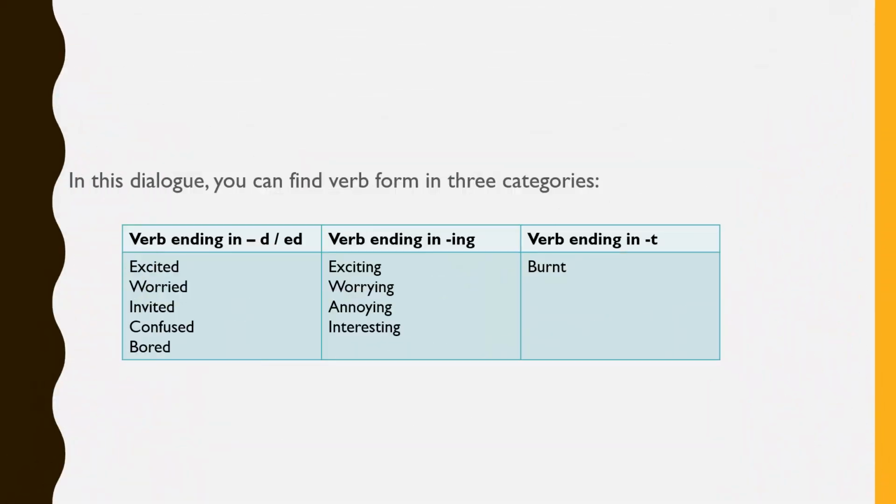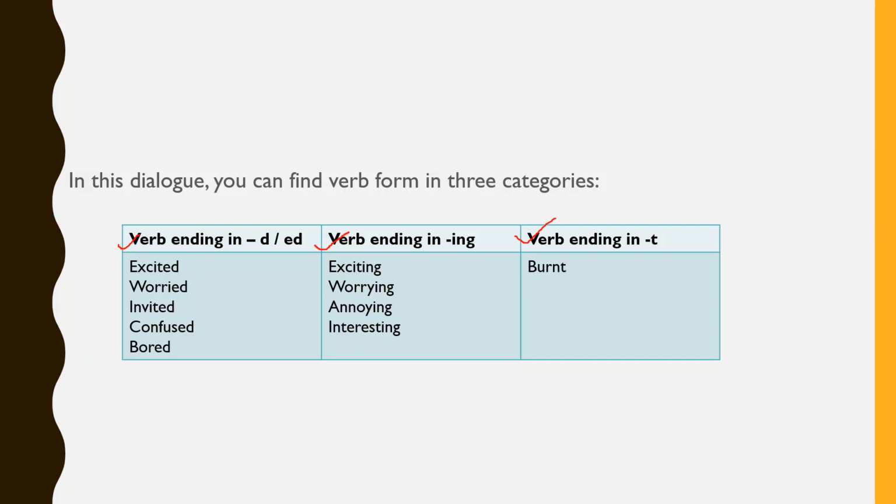So, in the dialogue, have you noticed we have got three types of verb form here? We have found some verbs ending in d or ed, and some verbs ending in ing, and again some verbs ending in t.